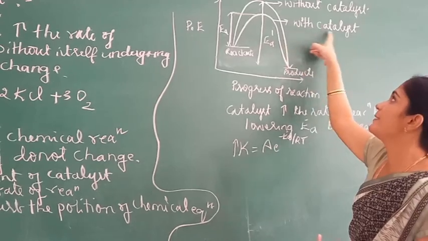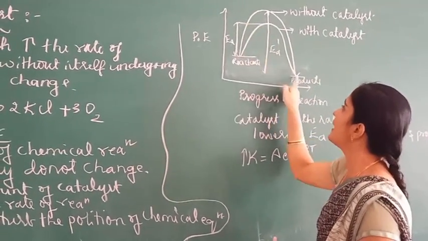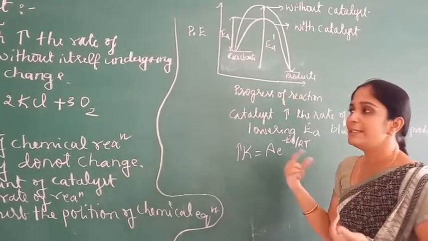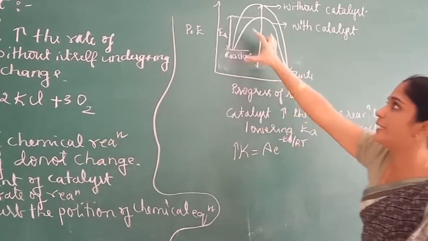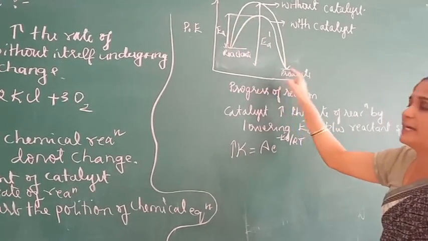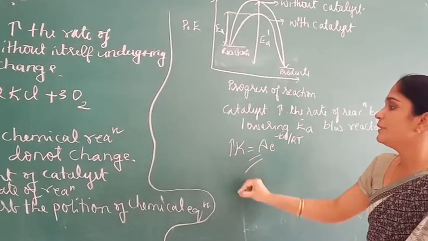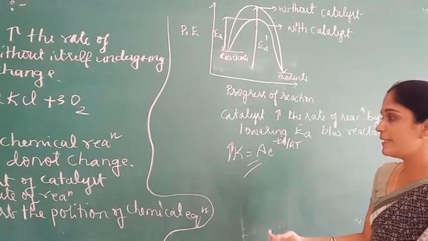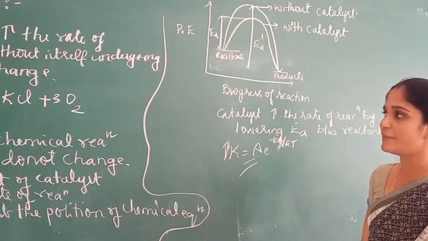Therefore, in the presence of catalyst, the activation energy between reactant and product is less, and the rate of the reaction increases. So, catalyst increases the rate of reaction by lowering the activation energy between the reactant and product.